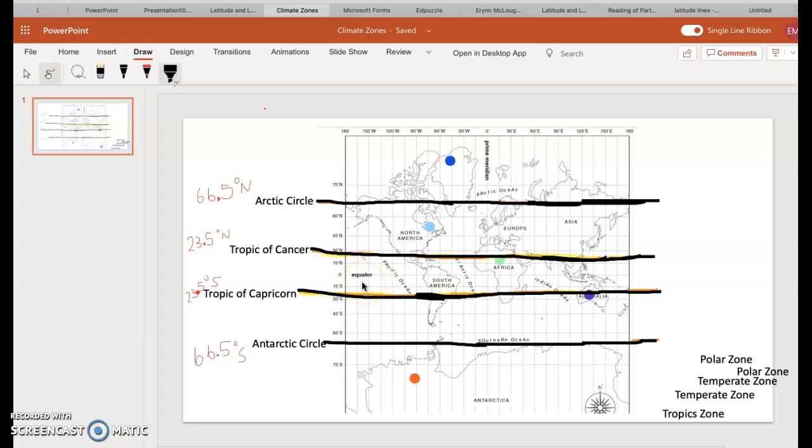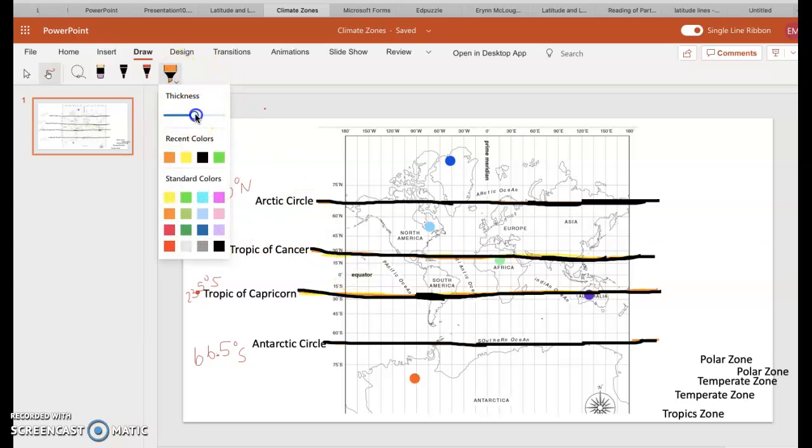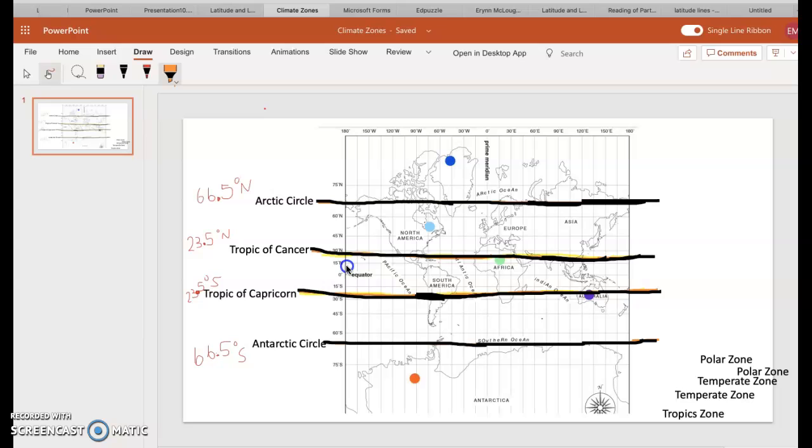Everything in between the Tropic of Cancer and Tropic of Capricorn, all in this area where the equator is, I'm going to highlight it, let's say orange. This entire zone in here is called our Tropic Zone.